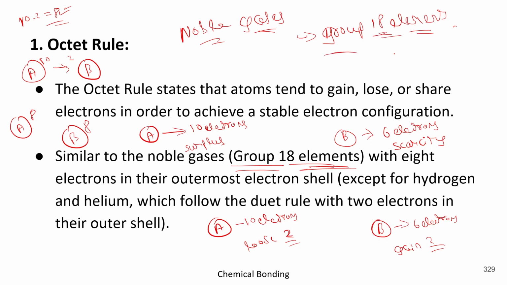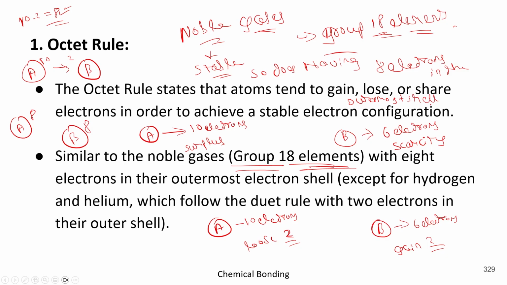Group 18 elements, and they are stable, as they have 8 electrons in the outermost shell.